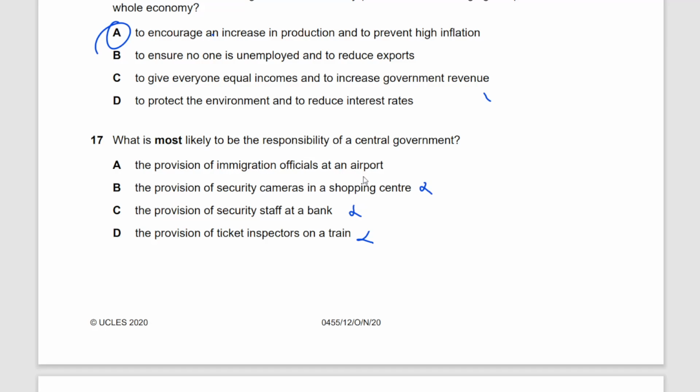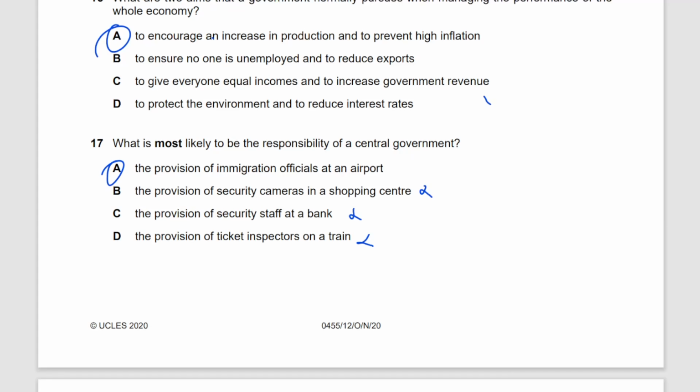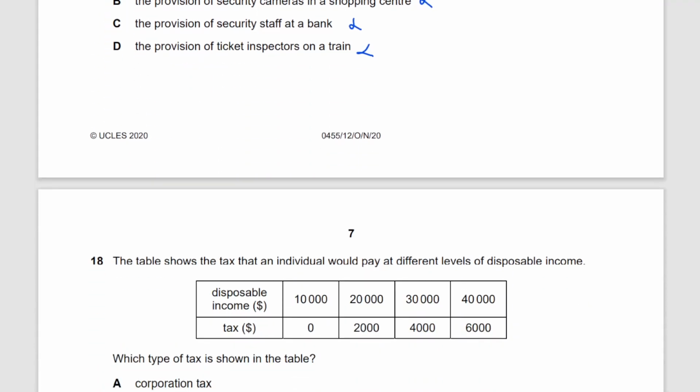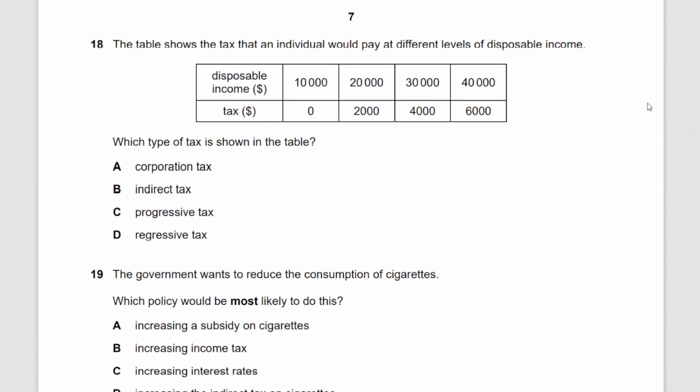So the airport is a point of entry and exit to the country itself. So the immigration officials that are provided at an airport are provided on behest of the central government. All right, that answer is option A. This could have been a little bit confusing for some people because it's not necessarily covered in your syllabus. But if you have some understanding of what the central government is and what the regional governments are, you'd be able to easily get over this question.